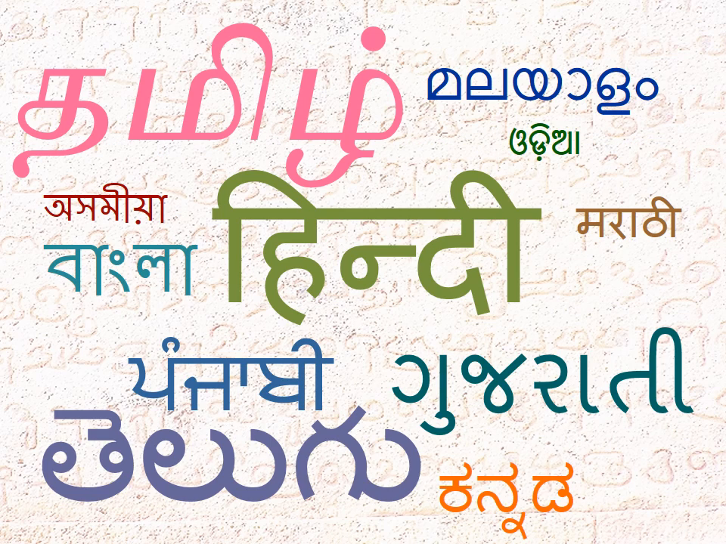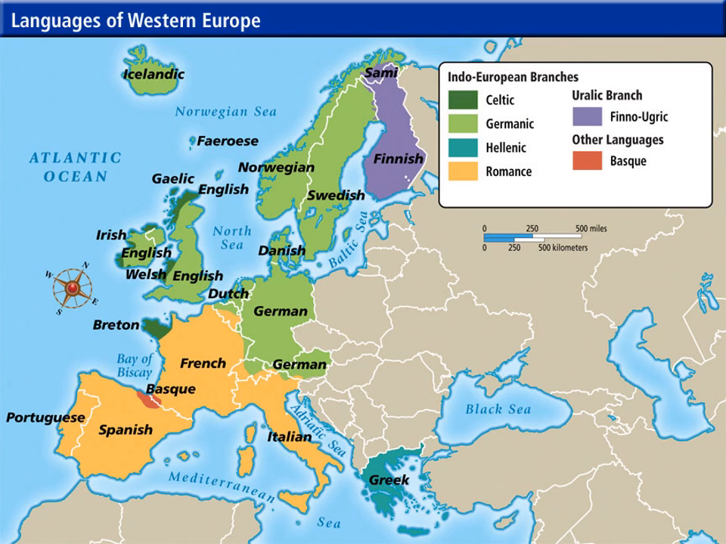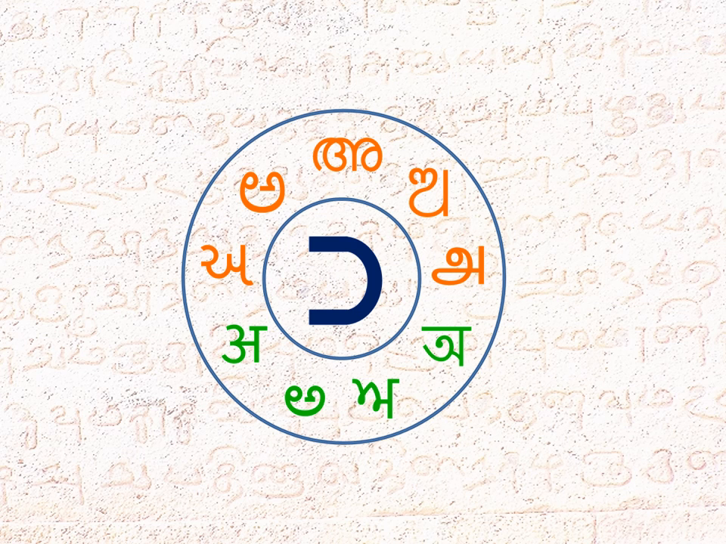Bharati is designed as a common script for India. The Roman script is used as a common script for many Western European languages like English, French, German, Italian, and many more. Likewise, a common script for the entire country can bring down many communication barriers in India.